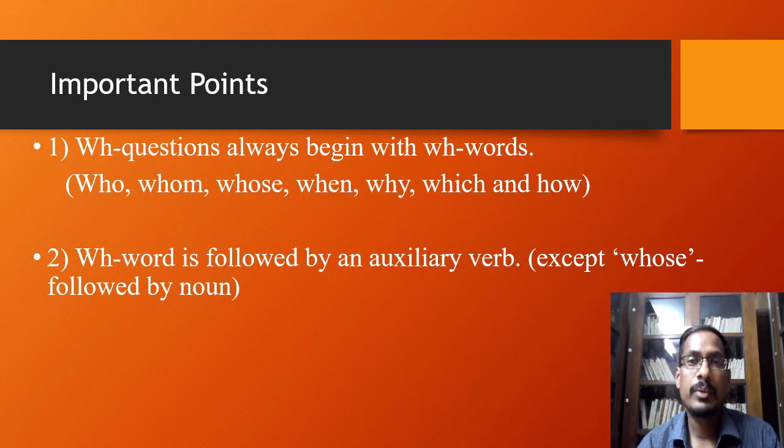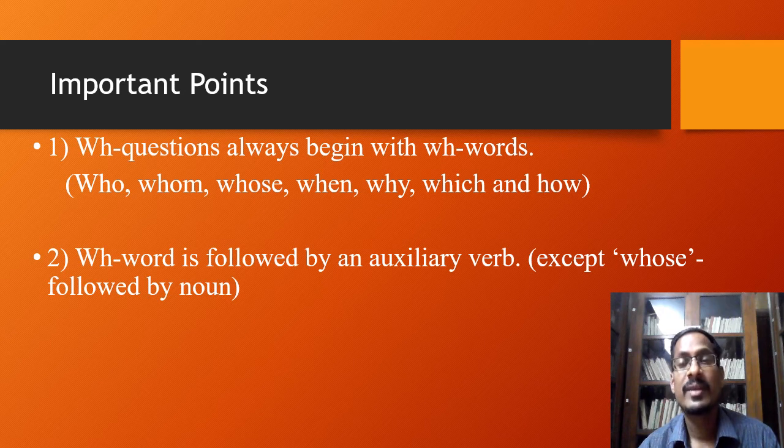Here are some important points that you should remember while transforming declarative sentences into WH questions. The first point is WH questions always begin with WH words. So it is very easy to identify the WH words in the beginning of the sentences. And the WH words are who, whom, whose, when, why, which, and how. Another important rule is that the WH word is followed by an auxiliary verb.